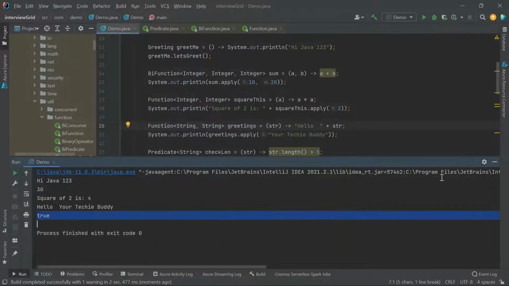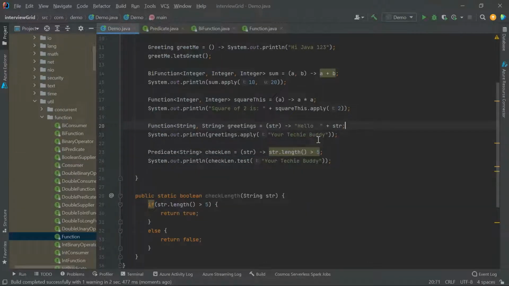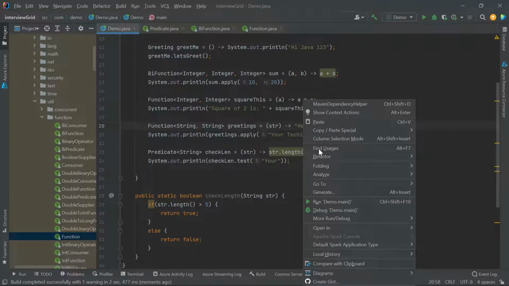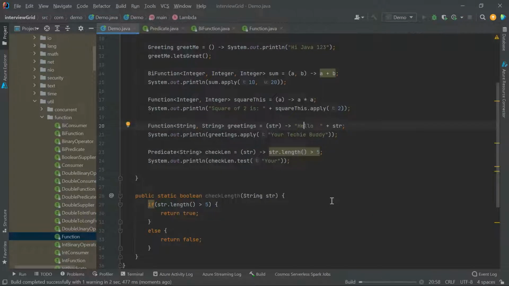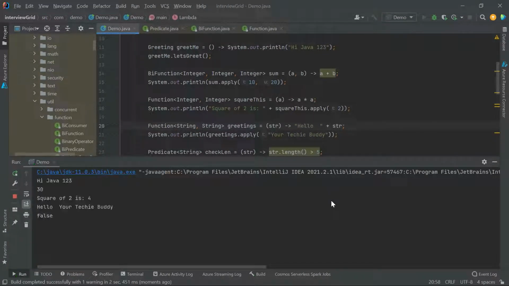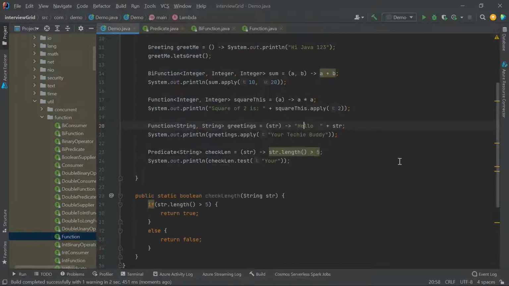See, true, right? Because "techie buddy" is greater than 5. Now I'll make this less than 5. Let's see what is the result. Now it is false. So it is that simple.